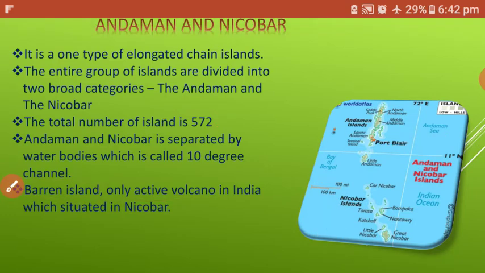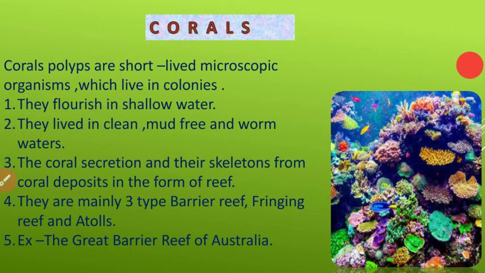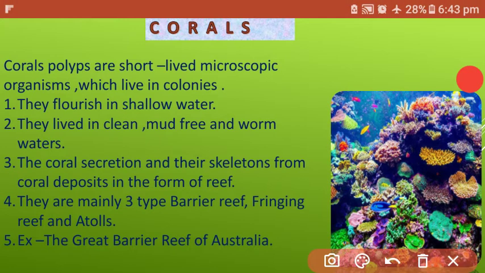Then come to the last point, coral. Coral is a type of animal, microscopic organisms which live in colonies. They flourish in shallow water.